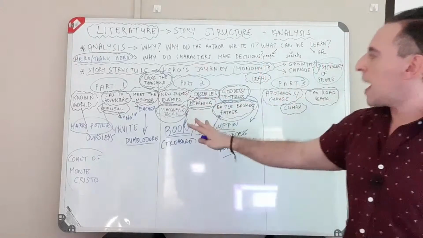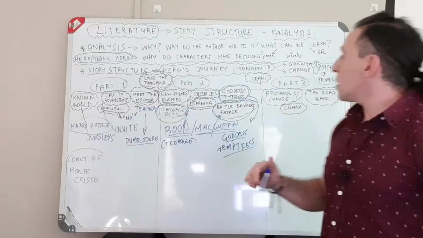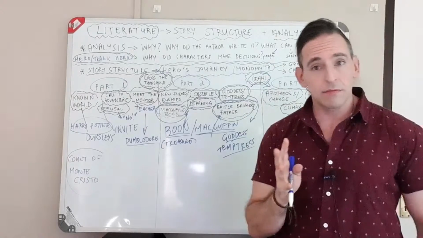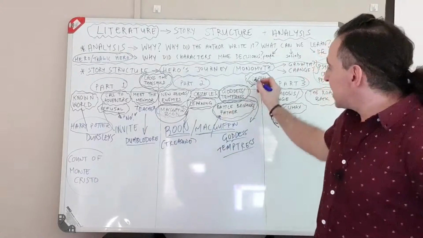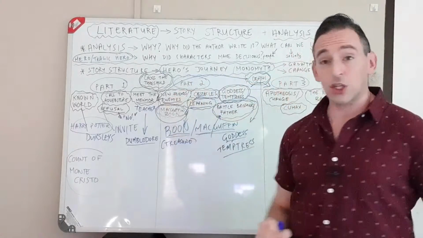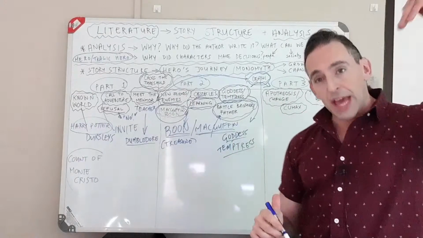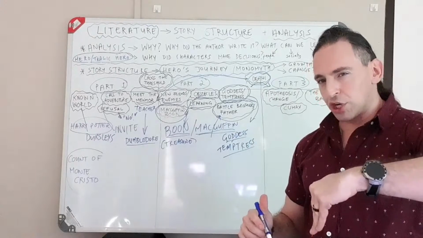All right, so we see a lot happens in part 2. And then often, before we go to part 3, there is a death. Now, this is usually the death of the mentor. It's usually the death of the mentor. It doesn't have to be. It could just be a very low emotional state.